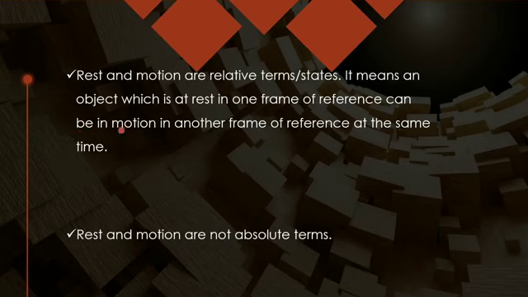One person can be at rest as well as in motion if I change the frame of reference. Of course, rest and motion are not absolute terms. Absolute terms are those which are not dependent on anything, but this is dependent upon the frame of reference. So without talking of the frame of reference, we cannot talk about rest and motion.